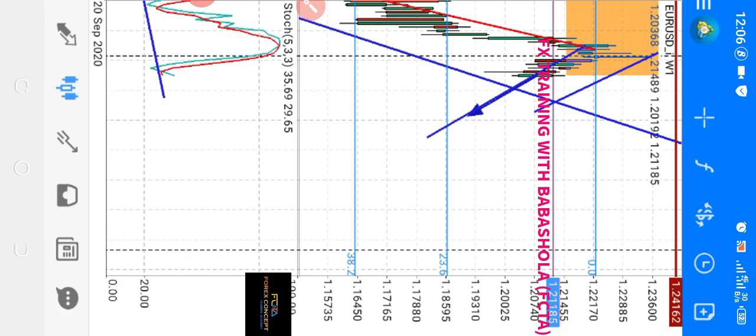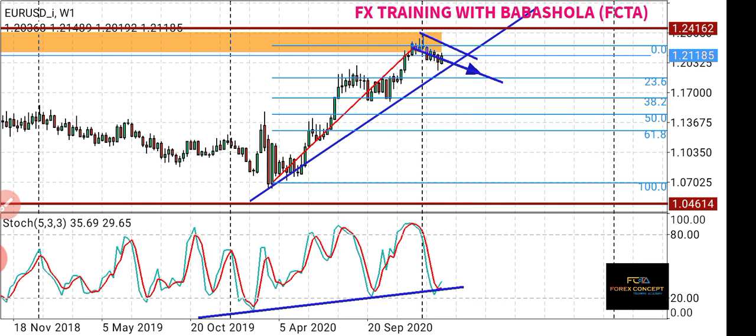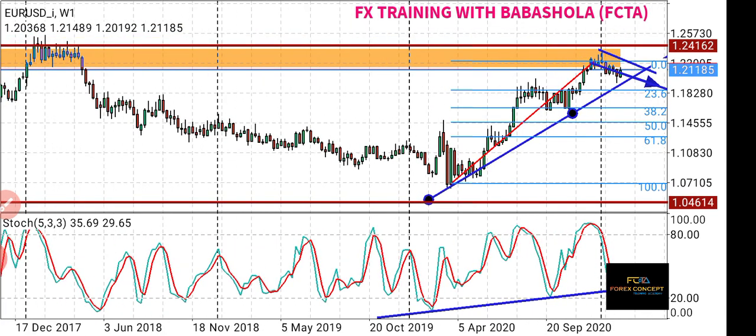Okay, so let's look for trading opportunities now on MetaTrader 4. We're going to be talking about the technical analysis. I will start with Euro USD. So let's see. I will start my analysis on the weekly chart. As you can see, this blue line is showing that the currency pair is in an uptrend on the weekly chart. It has been ranging for quite a while.